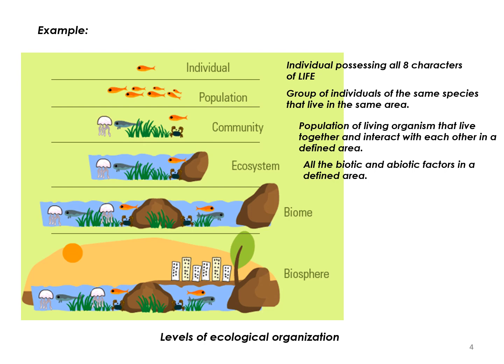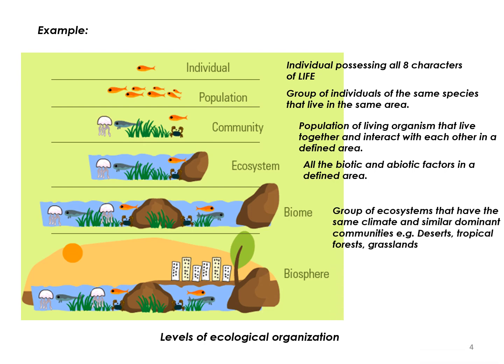So the ecosystem here can be different ecosystems. For example, a pond ecosystem, a tropical forest ecosystem, a mangrove forest ecosystem, an ecosystem along the ocean and so on. So when all these different types of ecosystems form together, we call it a biome. And we will also look into different types of biome soon. Different types of biome will form what we call the biosphere, or our earth.